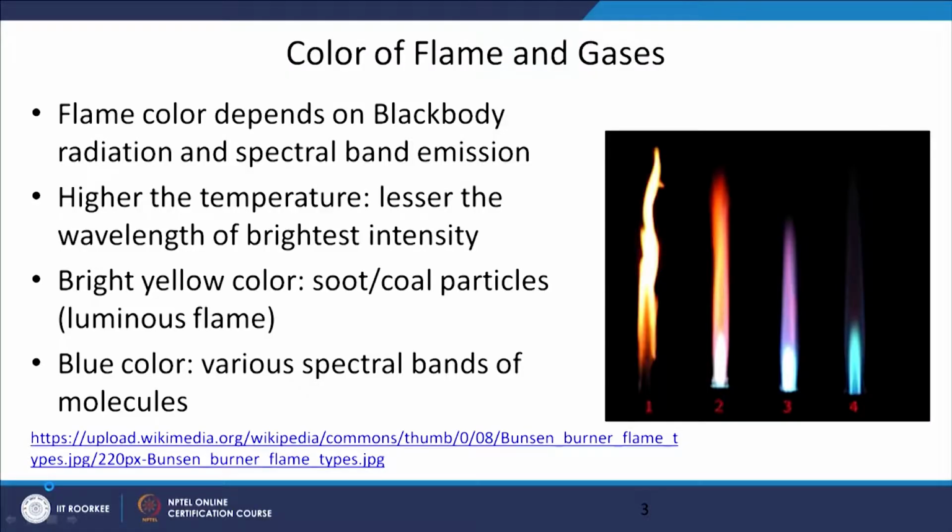Now, in combustion the flame is identified by colors. Many flames are bright yellow in appearance, some flames may be reddish, some may be blue, some may have a color of green. These colors depend on what kind of gaseous species are present in the flame.